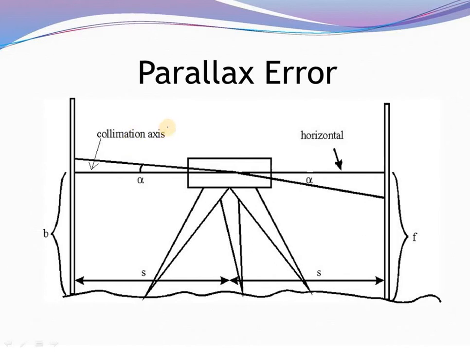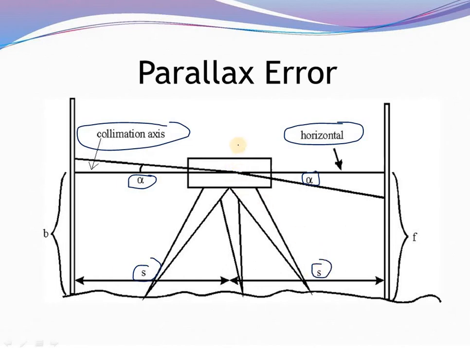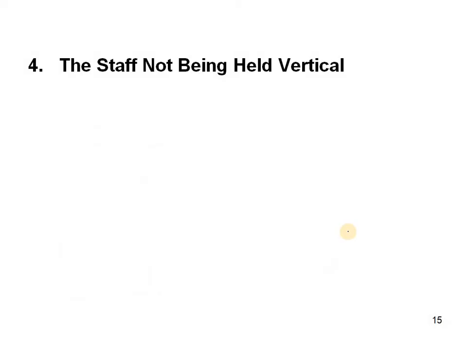So we can see here this is our collimation axis and this is the horizontal axis, and this is alpha, and this is in between alpha. You can see here this is S and this is S, the side distance of the instrument. So we can see here this parallax error also, and this should be eliminated.